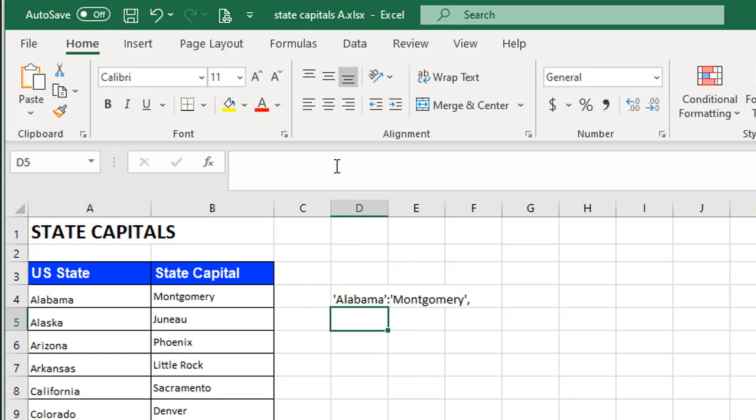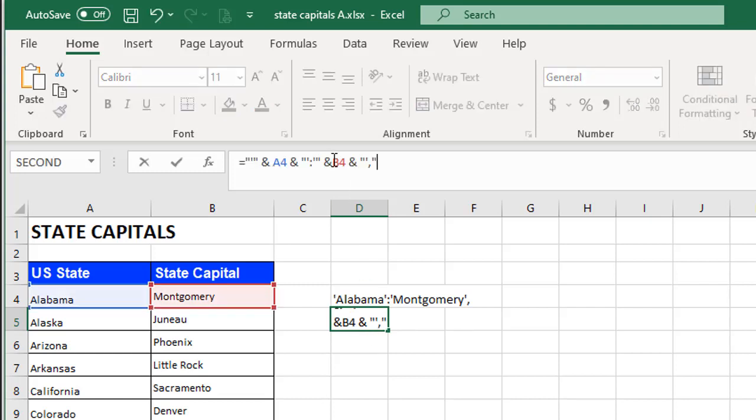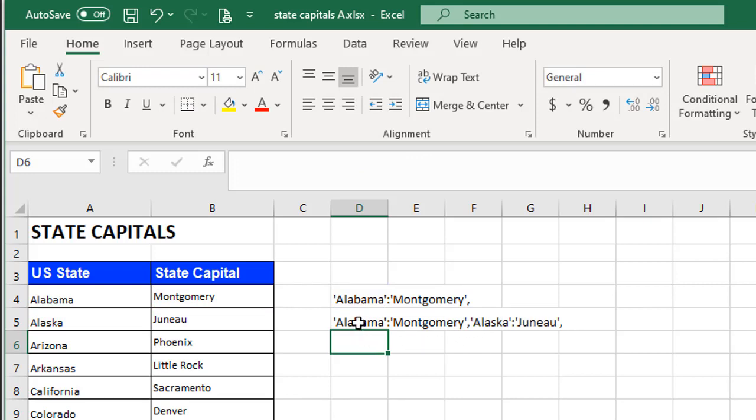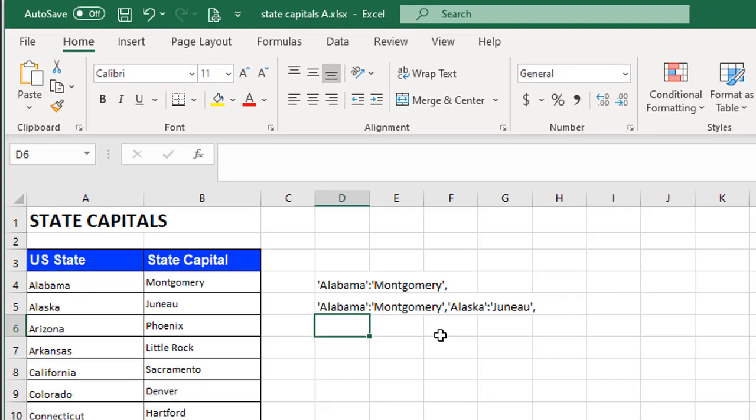So in the next cell, I'm basically going to paste again, but this time, in front of the equals, we're going to put our D4 ampersand, and here I want to change the A4 to an A5 and the B4 to a B5 and press the Enter key, and now I've got two pairs, Alabama Montgomery and Alaska Juneau. And each of the keys and the values are in single quotes with a colon in between and comma separated.